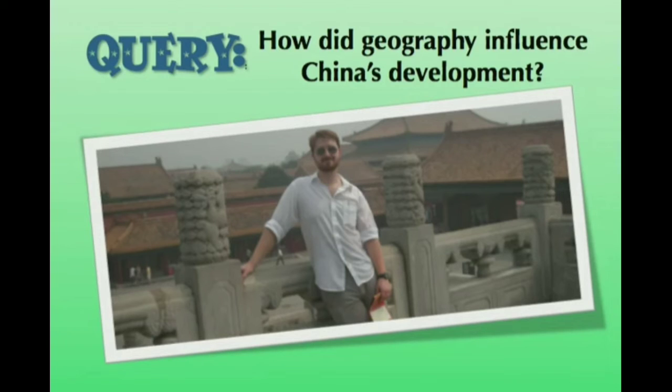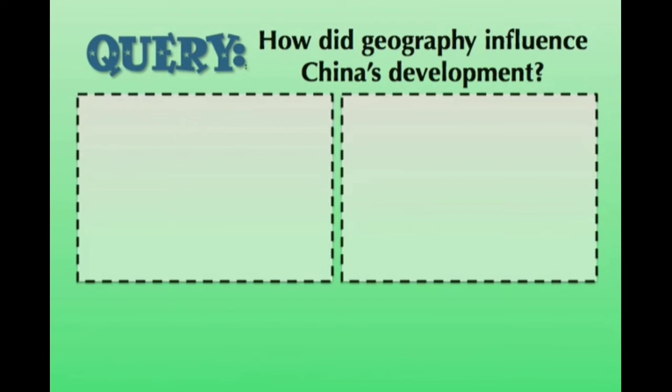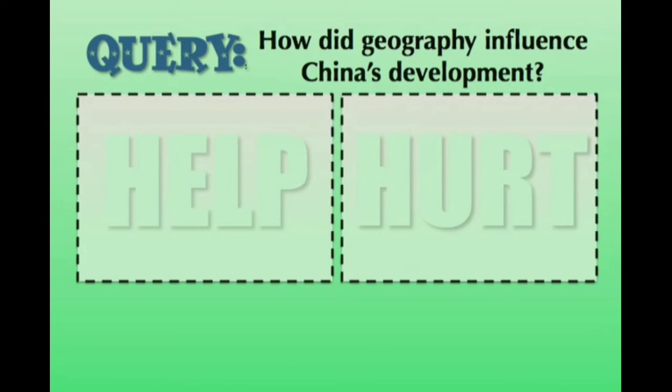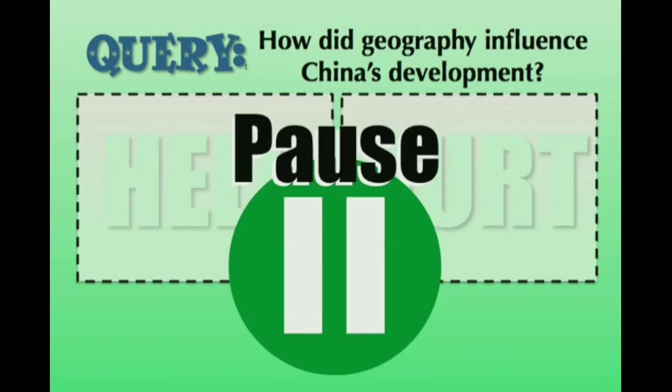How do you suppose this geography is going to influence the way that China develops? You probably could be able to identify that this is really a mixed effect. There are some ways that this geography will help China, but there are also some ways that it will hurt China. I want to see if you can identify some examples of this. So why don't you go ahead and pause the video and write down your answers to this question. Then when you're ready, unpause the video and we'll talk about what you've decided.